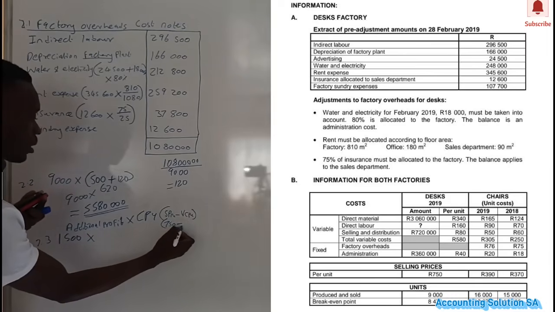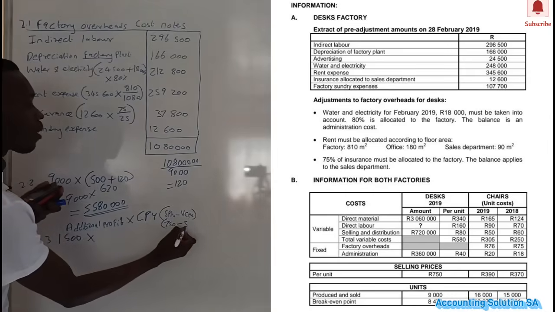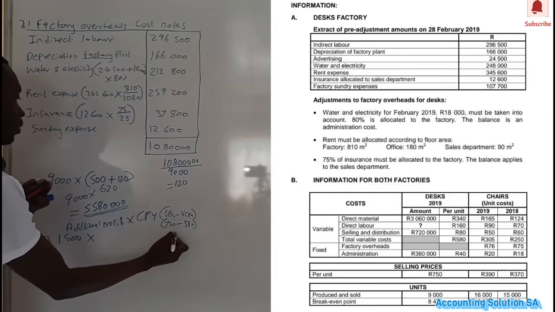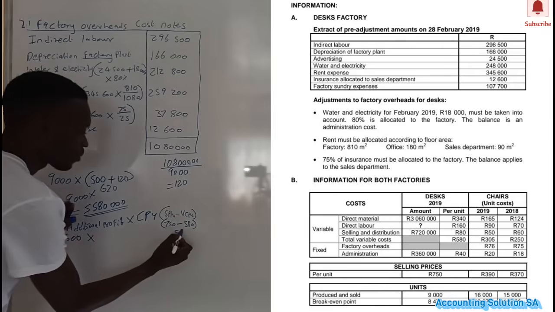750 minus variable cost per unit is how much? Our variable cost is 580. Let me calculate here and see how much I'm going to get. Okay, we're going to get 170.